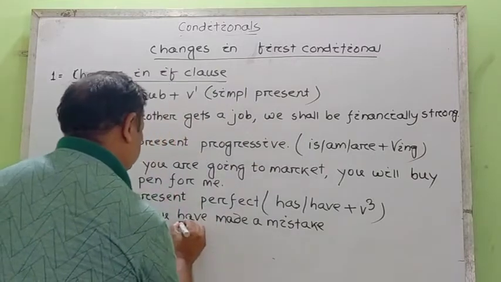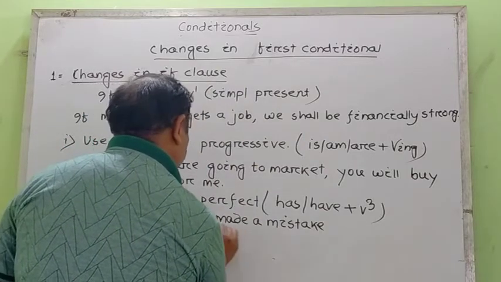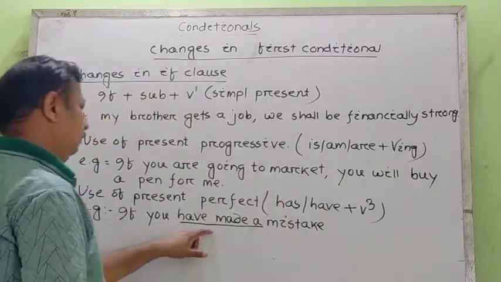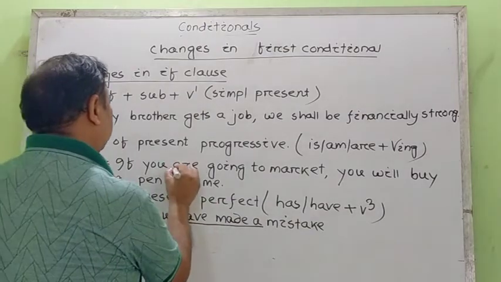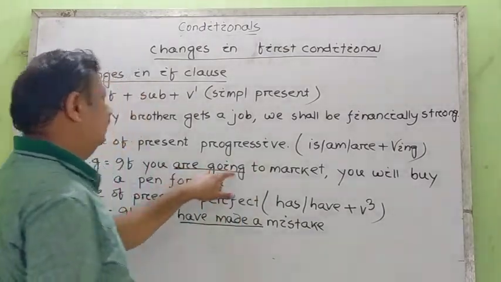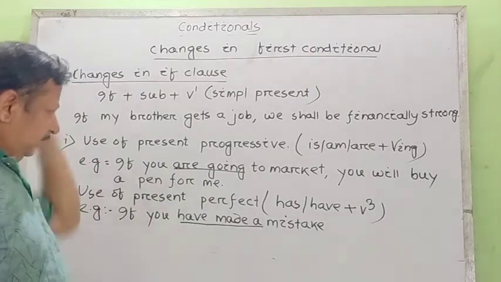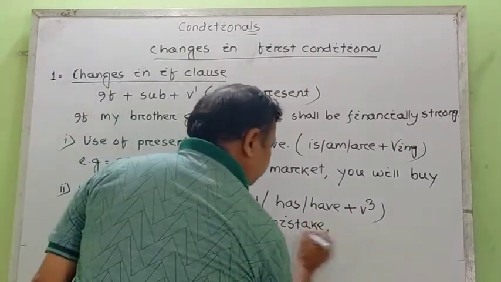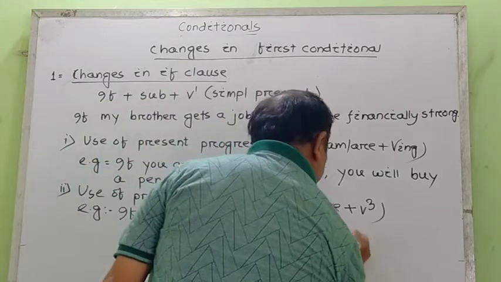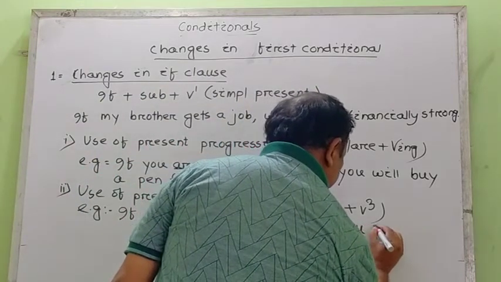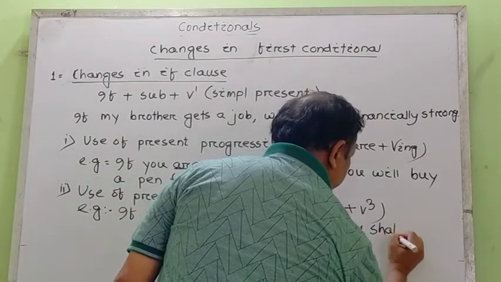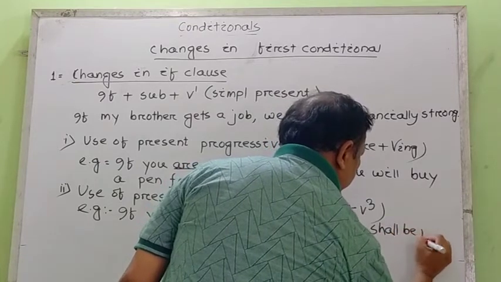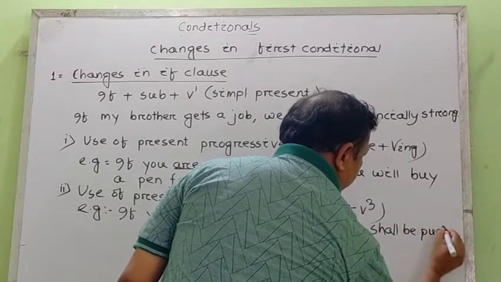See here, we used have plus made, which is the verb 3 form. So in that case, if you have made a mistake, then comma, you shall be punished.